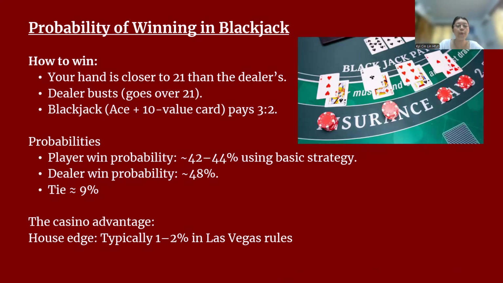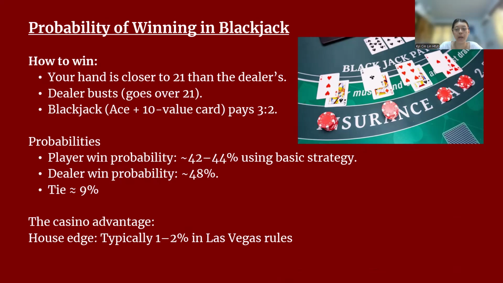Now there are different possible outcomes in blackjack. The player's chance of winning is about 42 to 44% if they use the basic strategy. To win, your hand has to be closer to 21 than the dealer's, and it means you have a 42 to 44% chance of winning, while the dealer has a probability of 48% of winning.